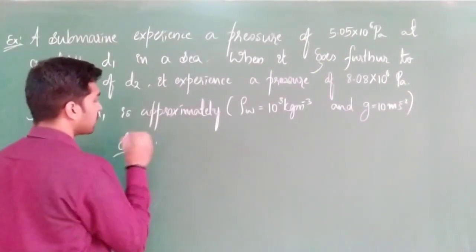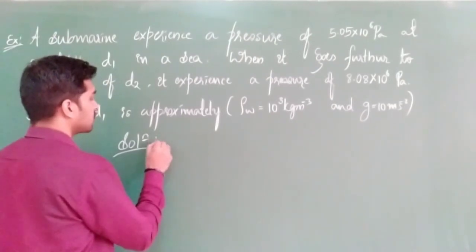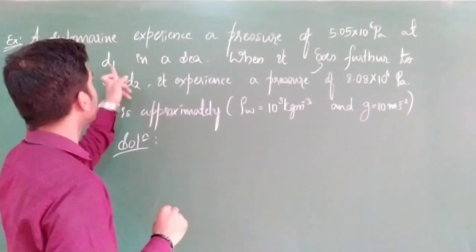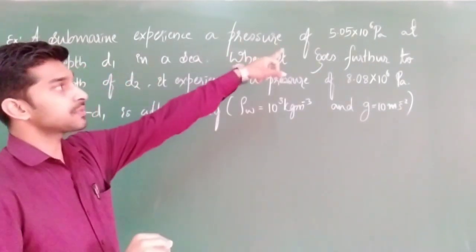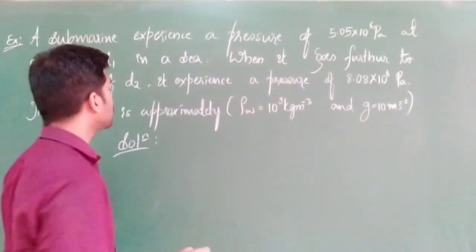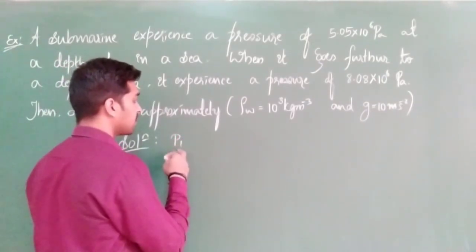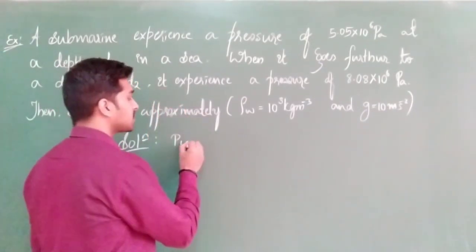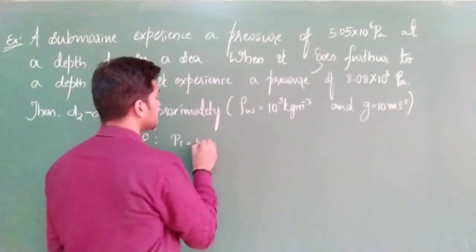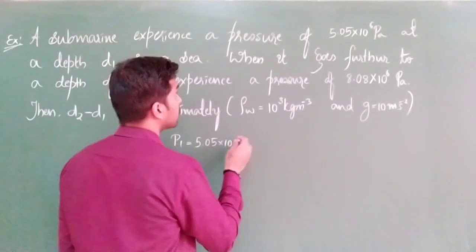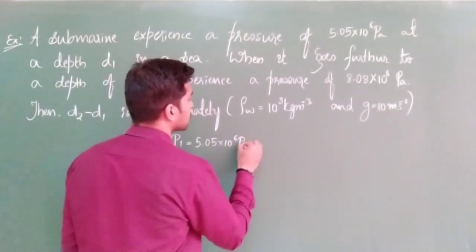So how can we solve this? Have you got the solution or any idea? First they are telling that at depth D1, it is at this much pressure. So I will call it P1, at some depth D1 we got a pressure value of 5.05 into 10 to the power of 6 Pascal.